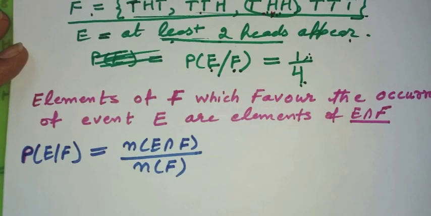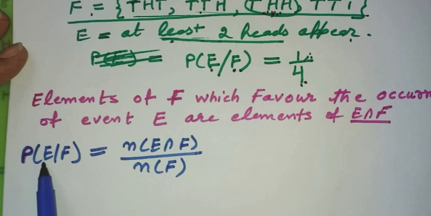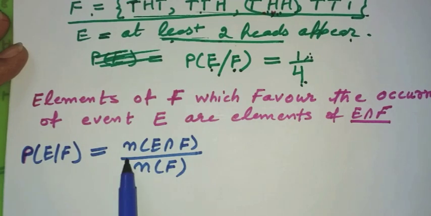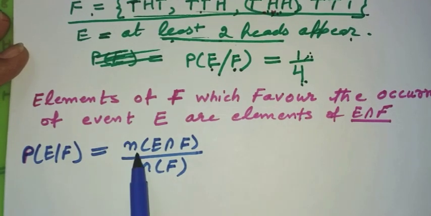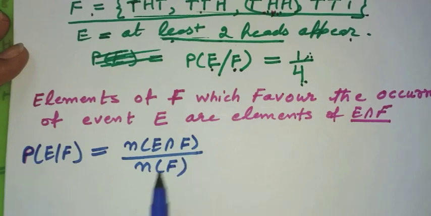So at this stage I can give a definition of probability of E by F, or conditional probability of E, knowing that F has already occurred. This probability is going to be the number of elements which are favorable to E and F both, that is E intersection F, number of elements in E intersection F divided by total number of elements in F.